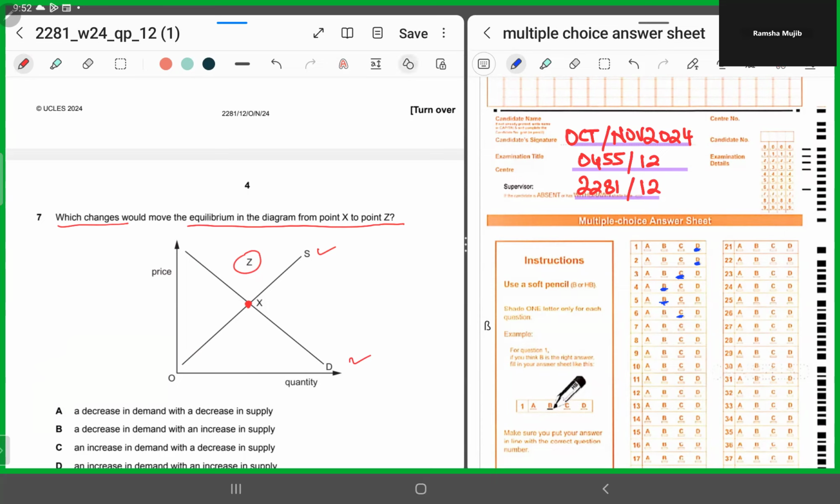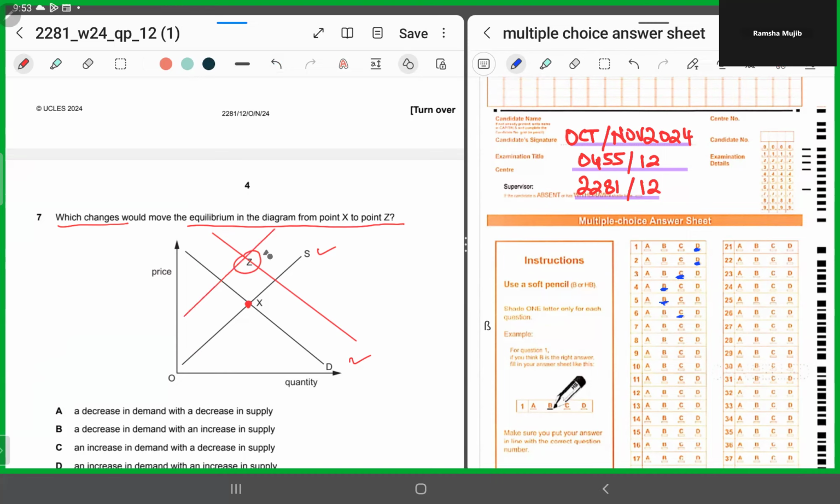If I want to go to Z, there has to be an outward shift in the demand curve, and the supply curve has to shift upwards, right?